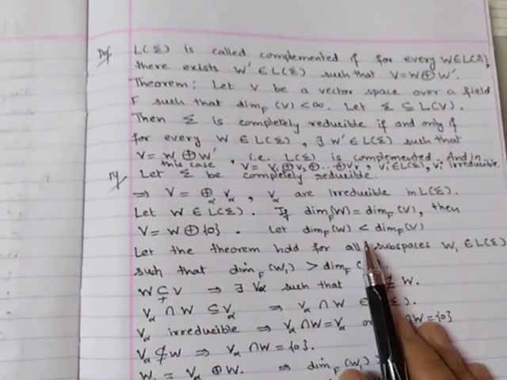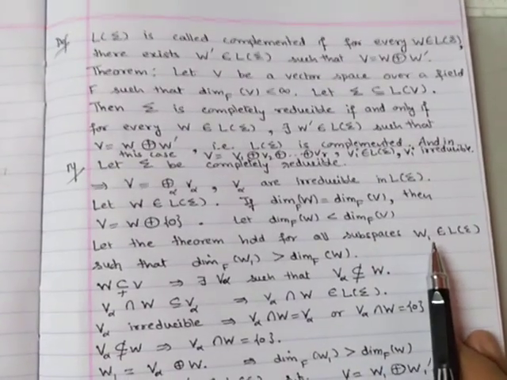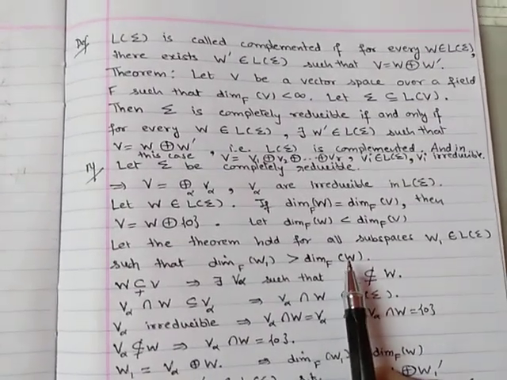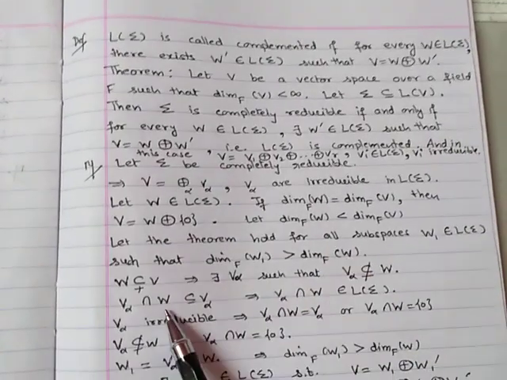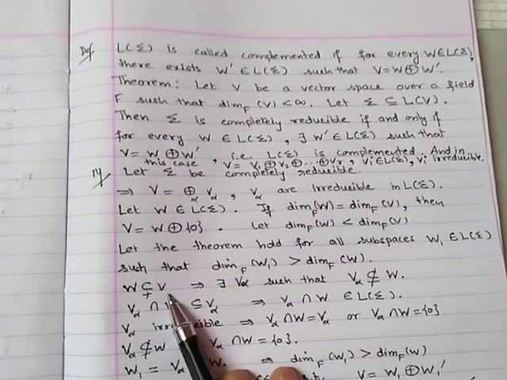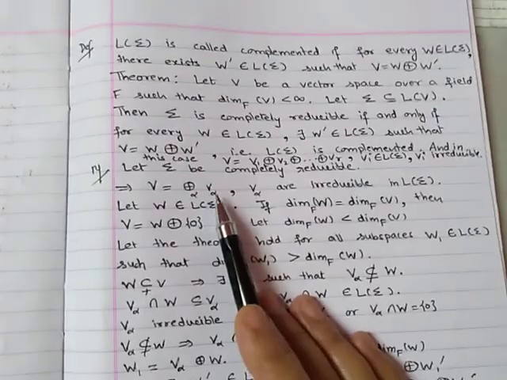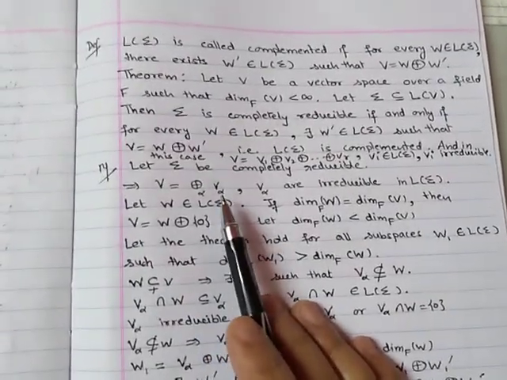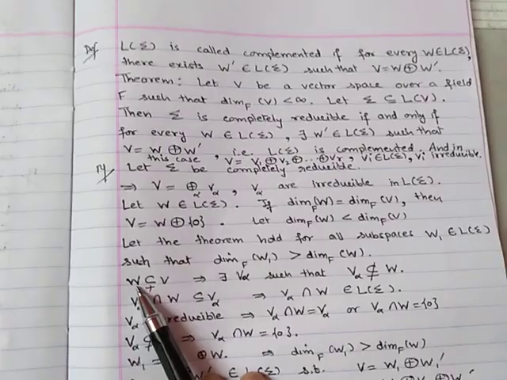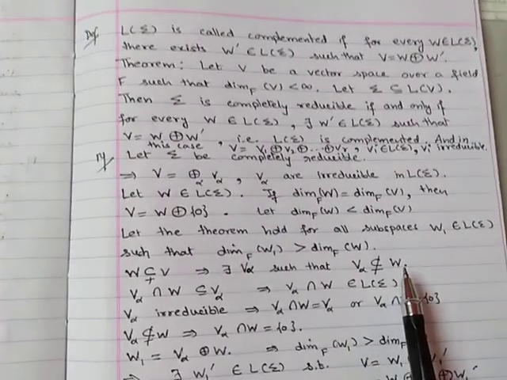Now suppose that the dimension of W is less than the dimension of V, and we assume that the theorem holds for all subspaces W1 in L sigma such that the dimension of W1 is greater than the dimension of W, and we will prove it for this W. Now the dimension of W is less than the dimension of V, so W is not equal to V. So that means all these subspaces V alpha cannot be in W. If all the V alphas are in W, then V will be equal to W. But W is not equal to V, so there is a V alpha such that V alpha is not contained in W.